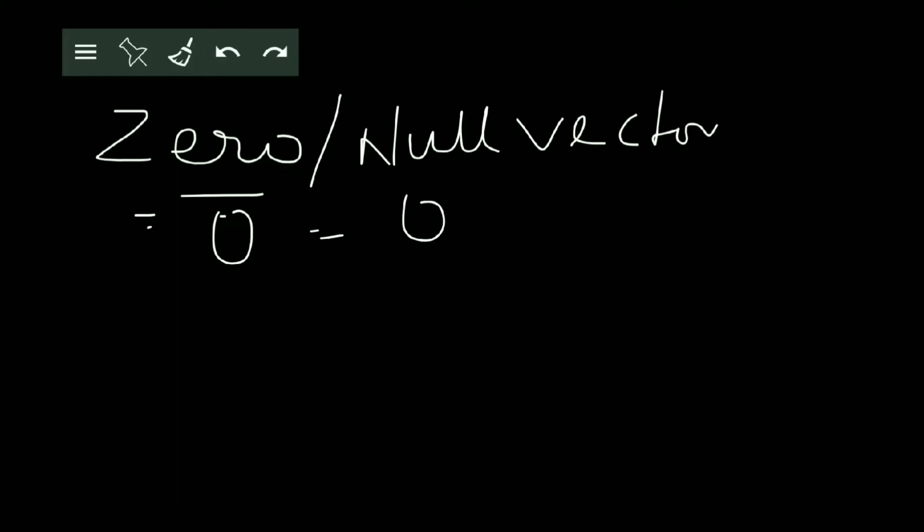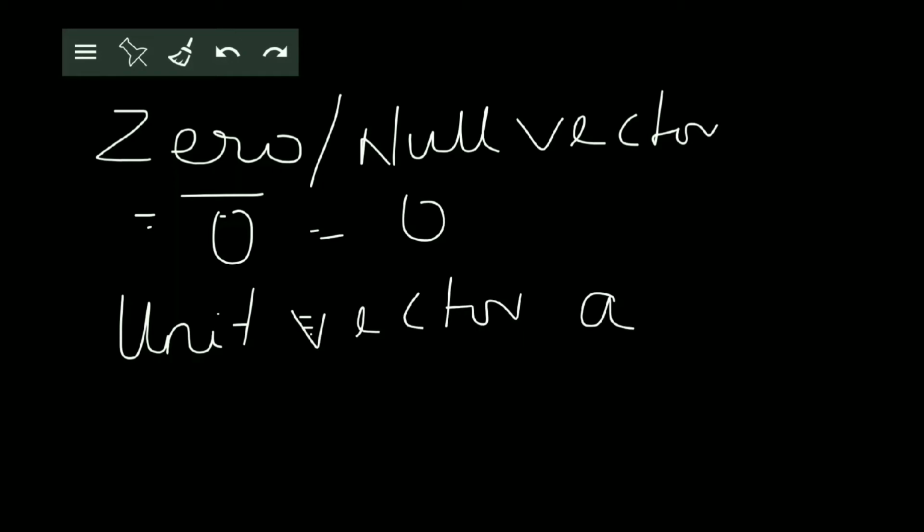It is one and the same thing. Now what is a unit vector? A unit vector is one whose magnitude is 1. We represent a unit vector by this symbol. That is, if A is a unit vector, we write this symbol on A. It is read as A cap and the magnitude of A cap is 1.